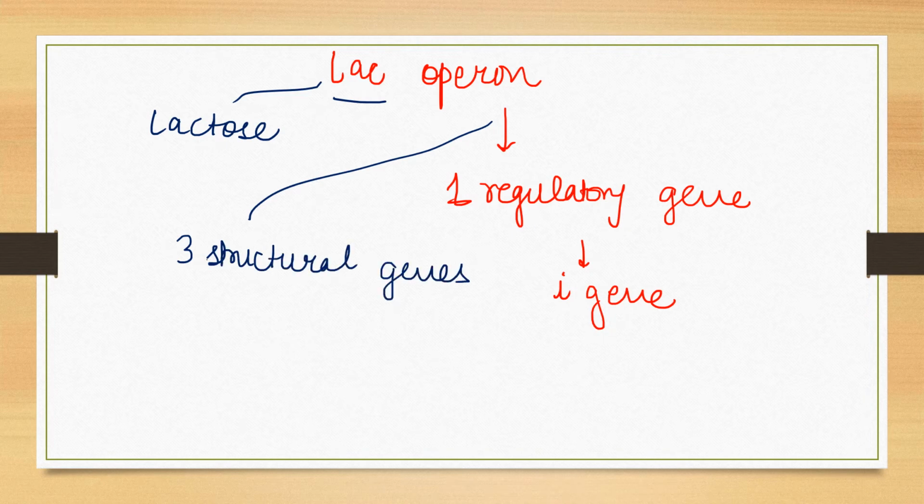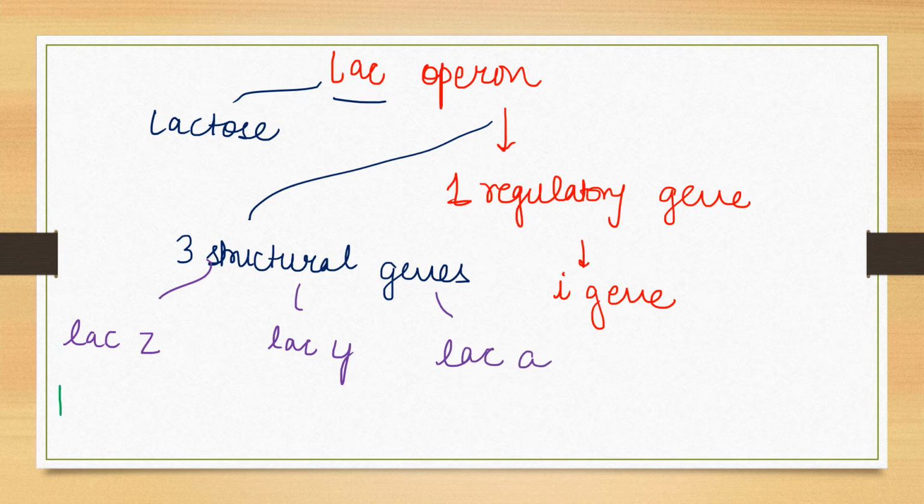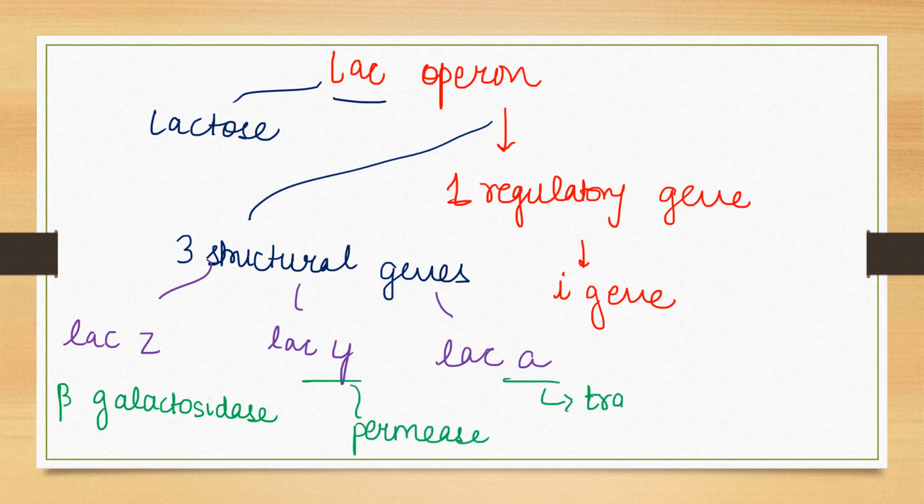These genes are Lac Z, Lac Y and Lac A. What do these code for? Lac Z codes for beta galactosidase, Lac Y codes for permease, and Lac A codes for transacetylase.